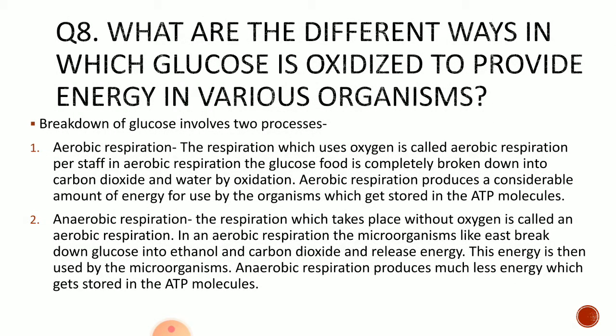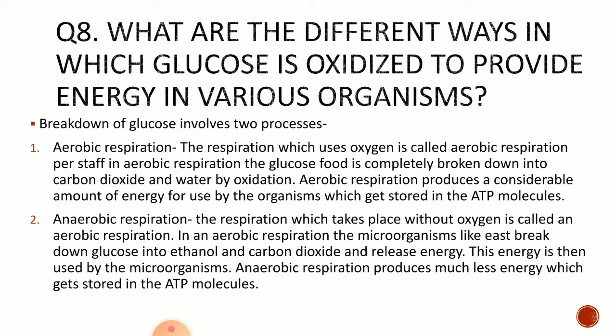Next question is question number 8. What are the different ways in which glucose is oxidized to provide energy in various organisms? Now here are the pathways of breakdown of glucose. It involves various steps. Now in the first type, we discuss aerobic respiration. What is aerobic respiration?